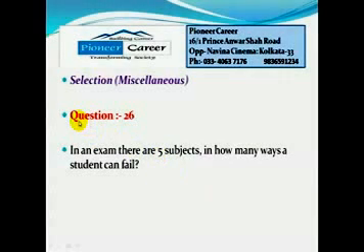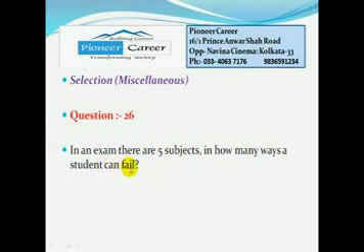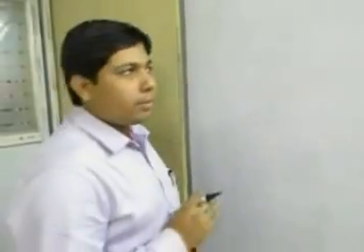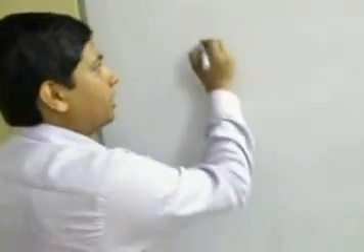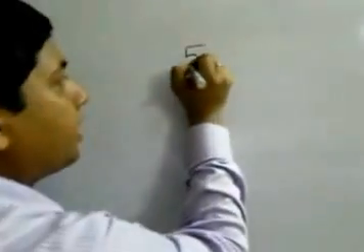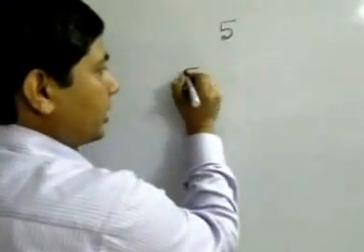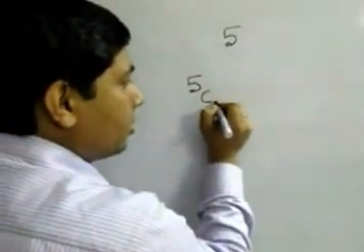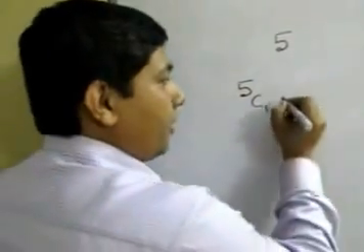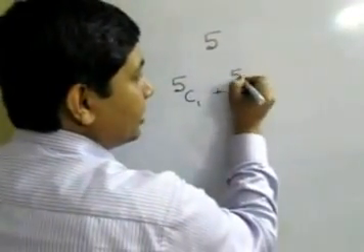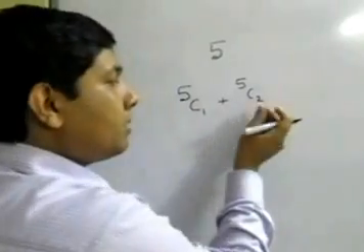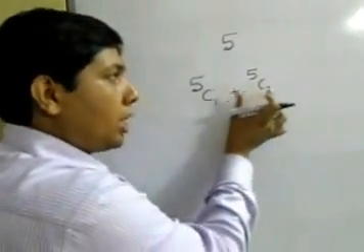Next question based on selection miscellaneous. Question number 26. In an exam, there are 5 subjects. In how many ways can a student fail? In this it is given that the total number of subjects is 5. A student can fail if he fails in one subject. How many ways can he select one subject? 5C1. A student can fail in 2 subjects. How many ways can he select 2? 5C2 ways. Means either he has failed in one subject or in 2 subjects.